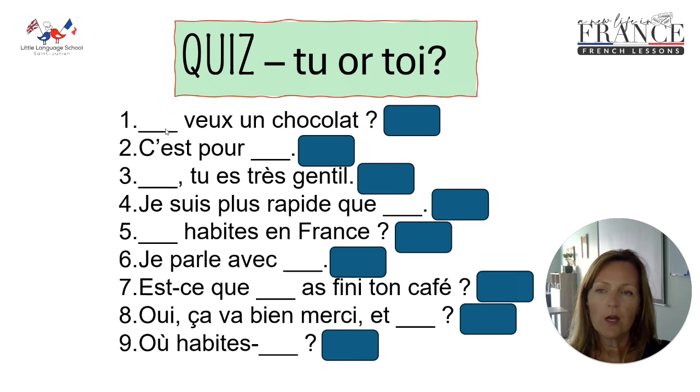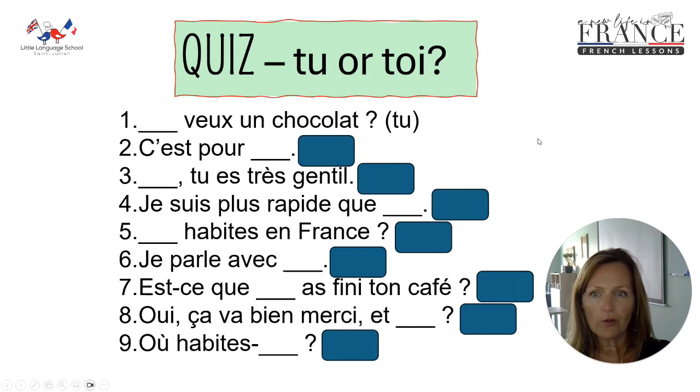Okay, so the first one, something veut un chocolat. Something want a chocolate. We've got the verb veut here, want, so it's got to be tu. Tu veux un chocolat. C'est pour... It's for... It's for you. So what are we going to say? C'est pour toi. We've got our preposition pour, and we're finishing our sentence on the word toi.